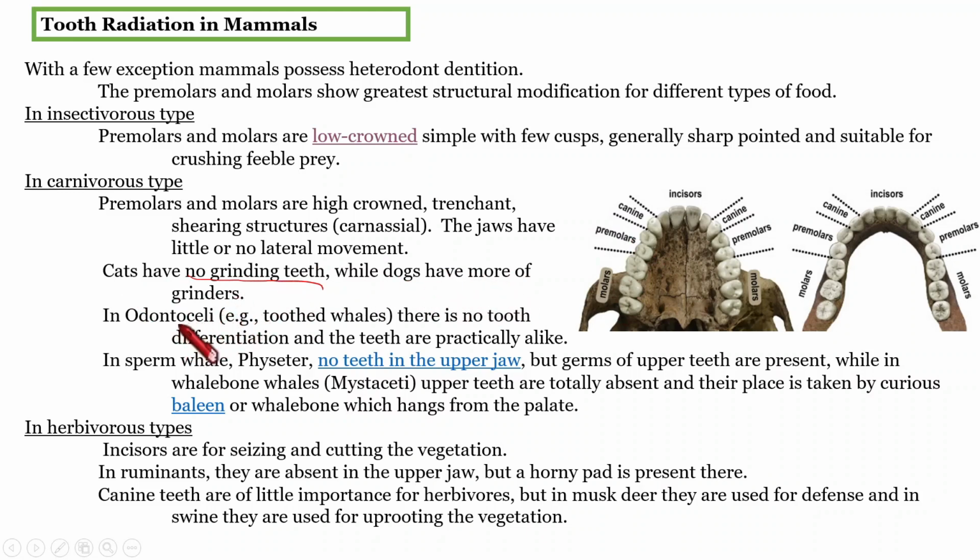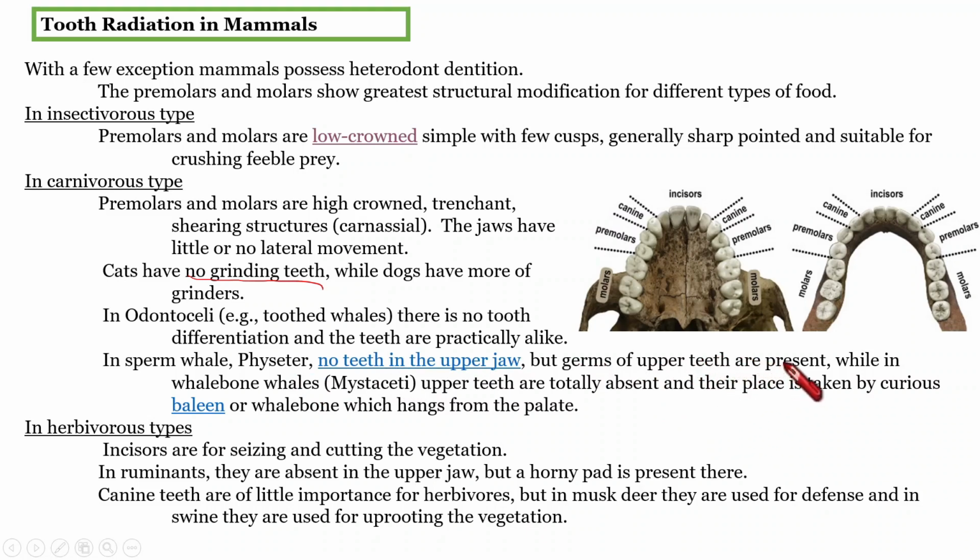In the case of odontocetes, that means toothed whales, there is no tooth differentiation. All the teeth look alike, homodont. Then coming to another type of whale, the sperm whale or Physeter, there are no teeth in the upper jaw, but germs of upper teeth are present.